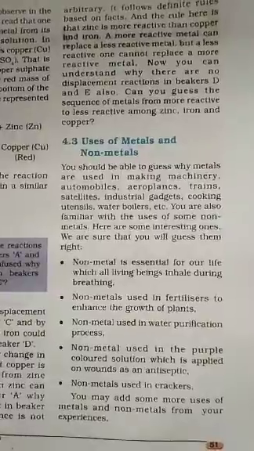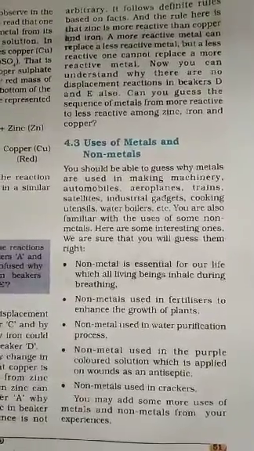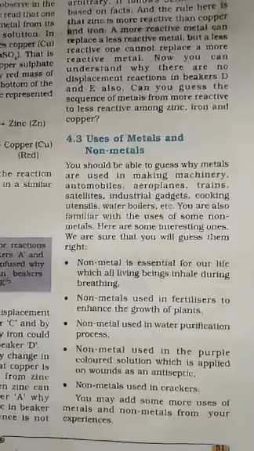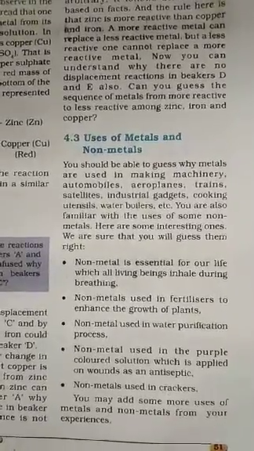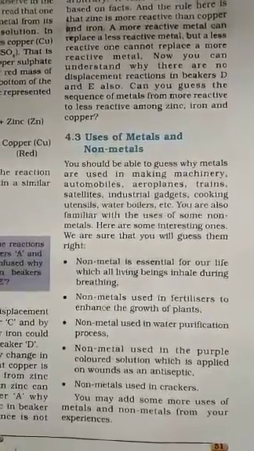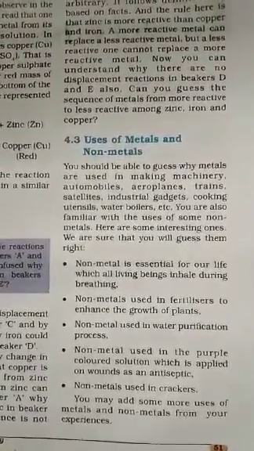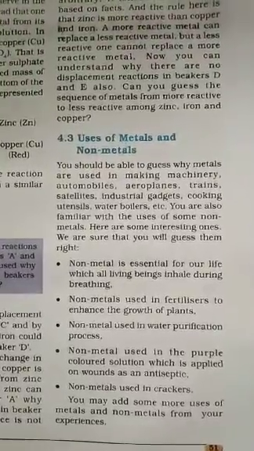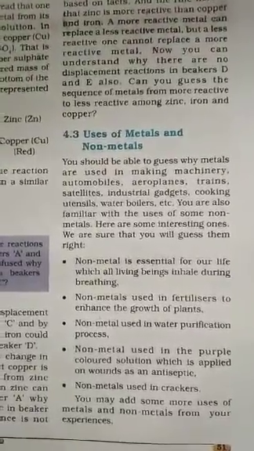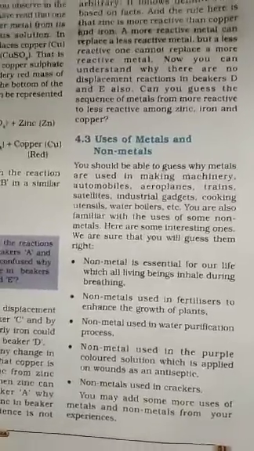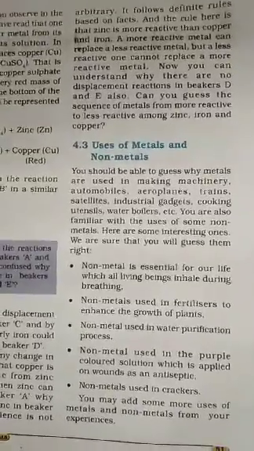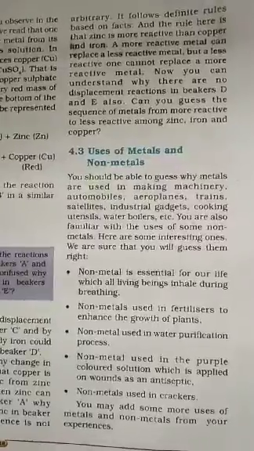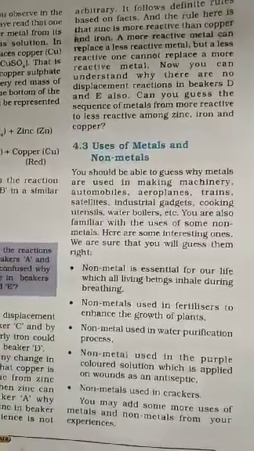Some metals react with water to produce metal hydroxide and H2 gas. Generally, non-metals do not react with water. So these are chemical properties of metals. Also we discussed that metals react with acids and produce metal salt and H2 gas. Generally, non-metals do not react with acids. Then some metals react with bases to produce hydrogen gas.